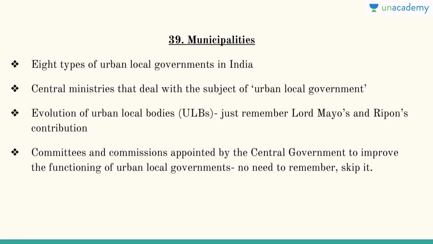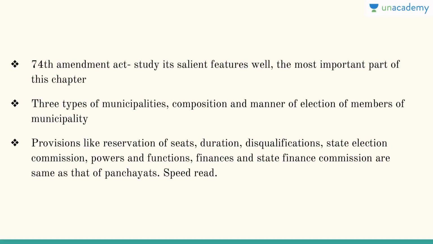Then you have chapter 39, that is, the municipalities. There are 8 types of urban local governments in India, and there are central ministries that deal with the subject of urban local government, and then how the evolution of urban local bodies happened. Remember Lord Mayo's and Lord Ripon's contributions in the British time, that is important. Then various committees and commissions appointed by the central government to improve the functioning of urban local governments. You don't need to remember it, you can just skip it. Then the 74th Constitutional Amendment Act, study its salient features well, the most important part of this chapter.